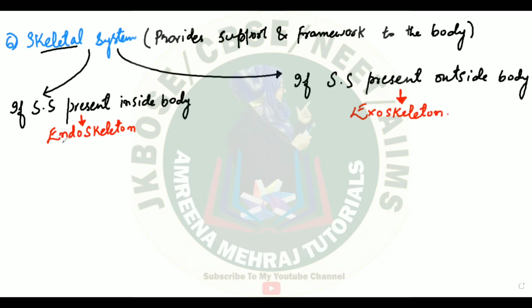Clear? So you have two skeletal systems, endoskeleton and exoskeleton. Now, once we talk about endoskeleton, we are talking about bones and we're talking about cartilages.